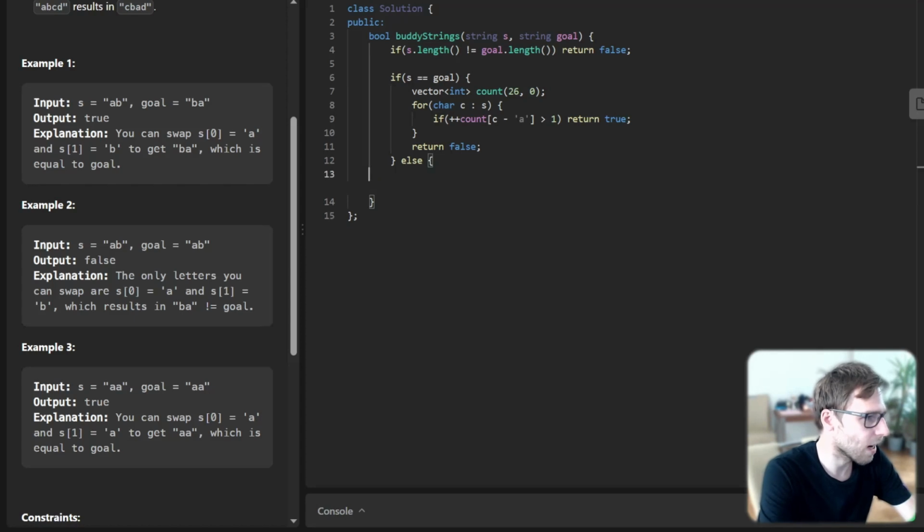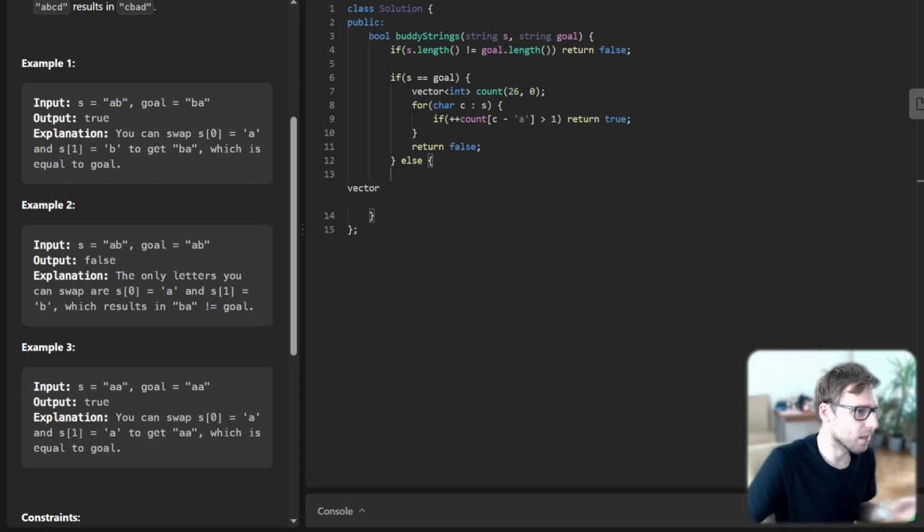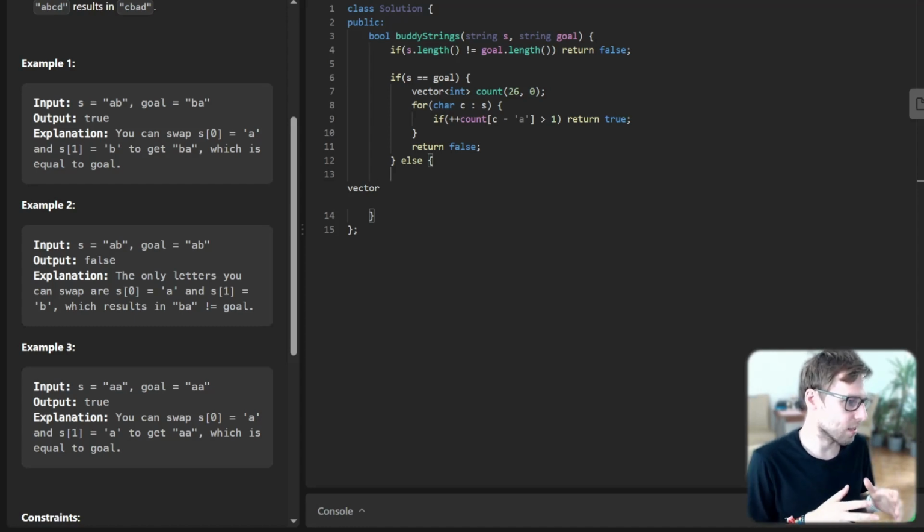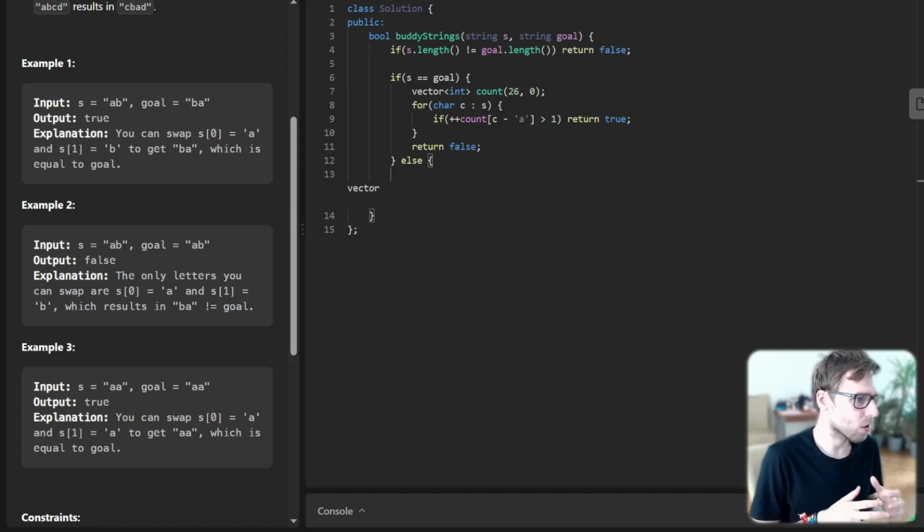In this case, even if the strings are equal, we test whether some letter has a count greater than 1, and then we return true, because we can swap it. Otherwise we return false.